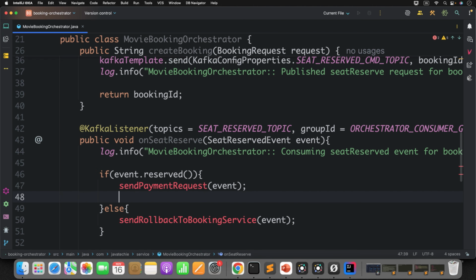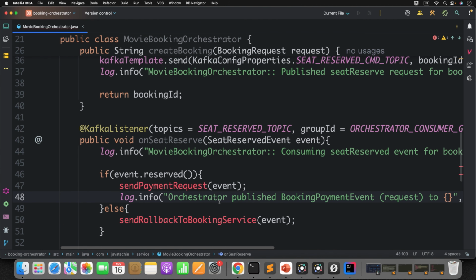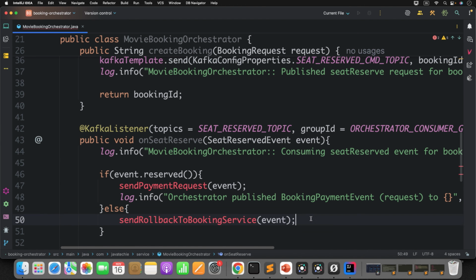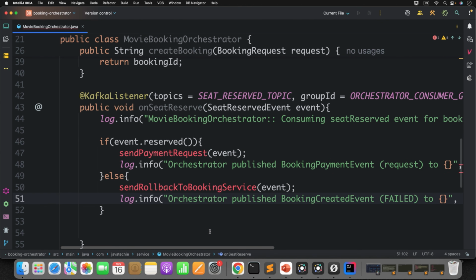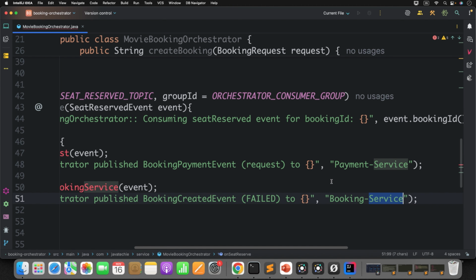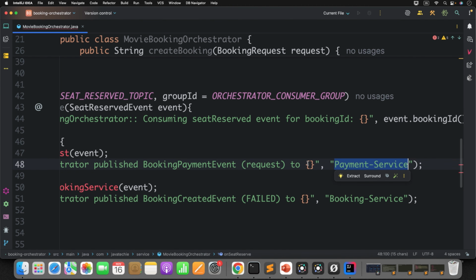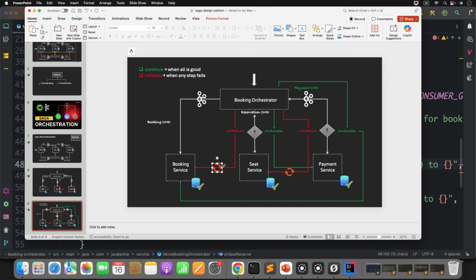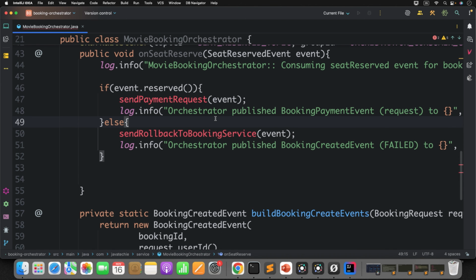Just add a log statement for better visibility. Orchestrator published booking payment event. On failure, it will send the failure event. Just add it: orchestrator publish booking created failed event to booking service. On success, publish the event to payment service for processing. Same flow guys, there is nothing to be confused about. On success, the orchestrator asks to process the payment. On failure, the orchestrator asks to roll back the previous action. That is what we are doing. Now let me define these two methods.